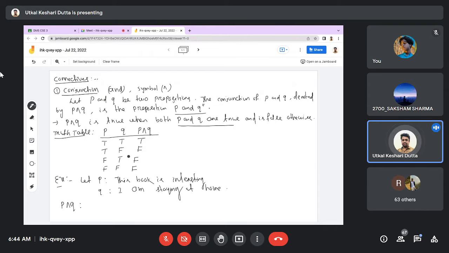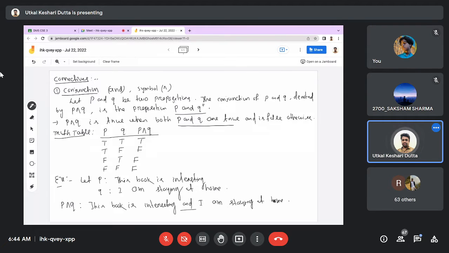But what is the sentence? See, P conjunction Q will be the proposition P and Q. So use the word and between P and Q. That means you can write this sentence: This book is interesting and I am staying at home.